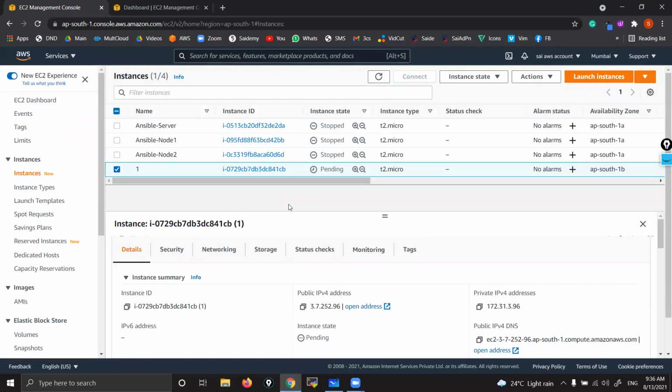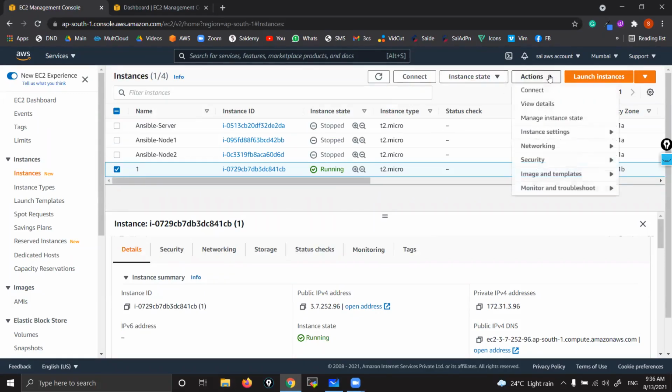Okay, let's wait. Yeah, it is ready. Then go to Actions. Here somewhere you'll find Image and templates. Click that. Create image. Image means what? Amazon Machine Image. They are giving a shortcut form. Create image.